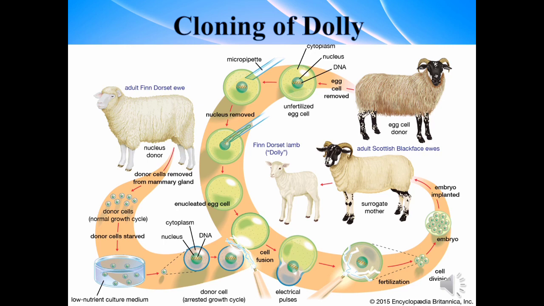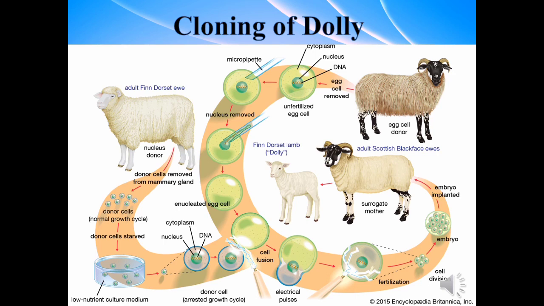Even though Dolly was given birth by the Scottish Blackface ewe, it did not show any resemblance to her, but it was like the Finn Dorset ewe. It was identical to the Finn Dorset ewe because the nucleus was taken from her.